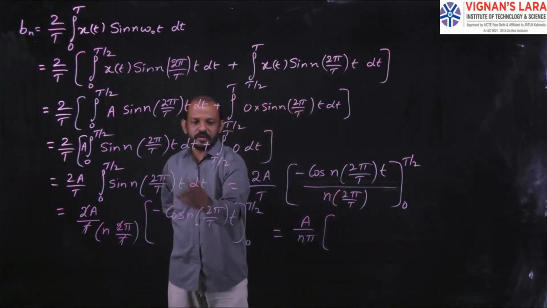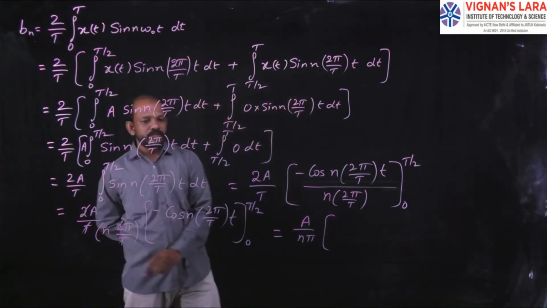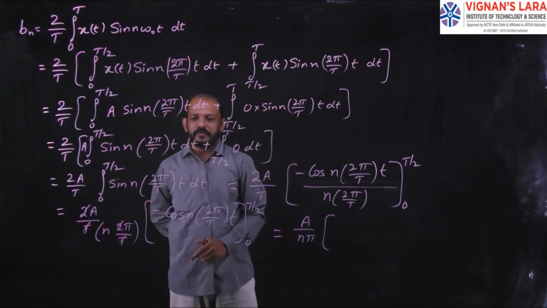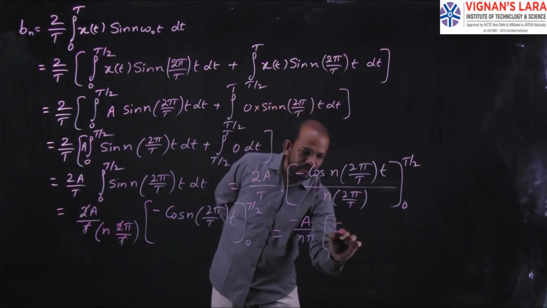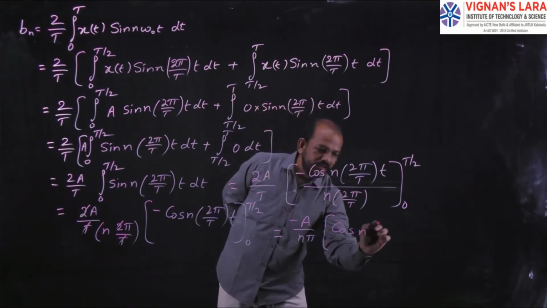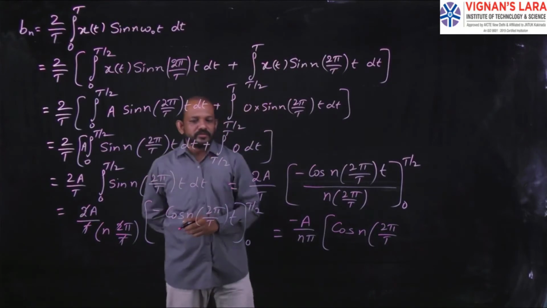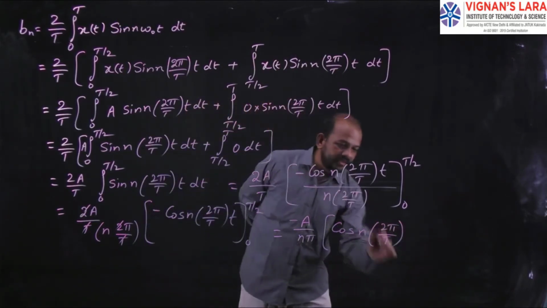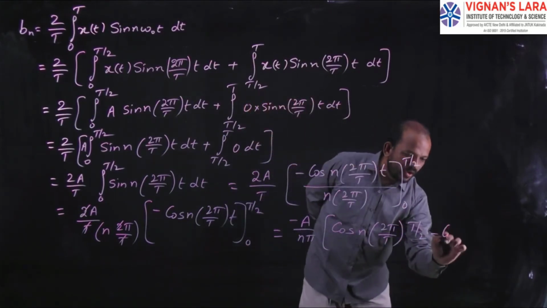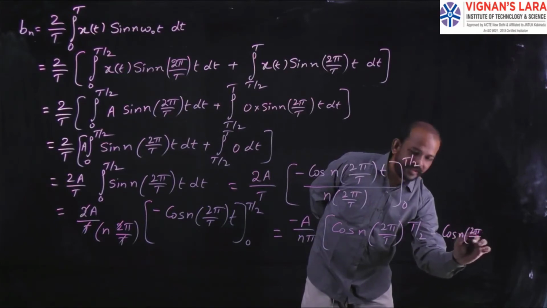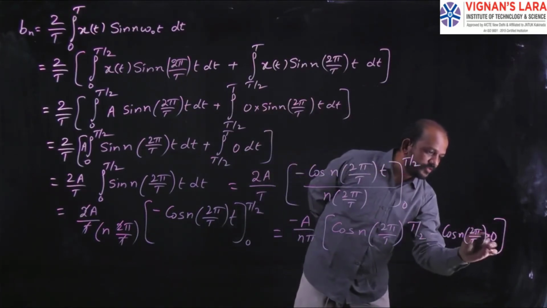First substitute the upper limit and then the lower limit with minus. Bring the minus outside, so we have only cos(n into 2 pi by T), substituting T by 2 here, minus cos(n into 2 pi by T), and in place of t substitute 0.